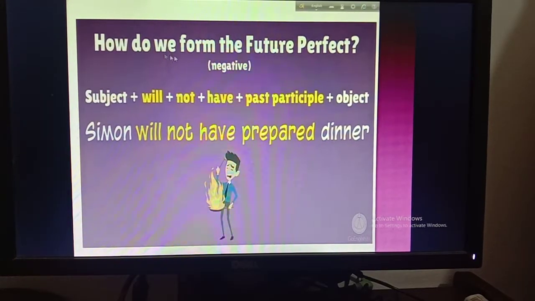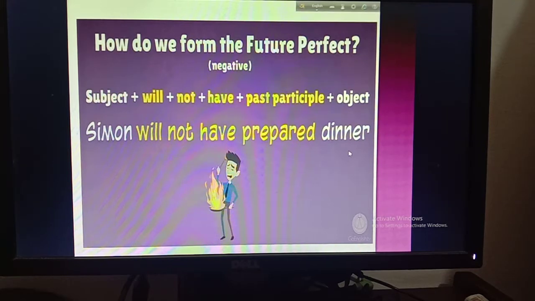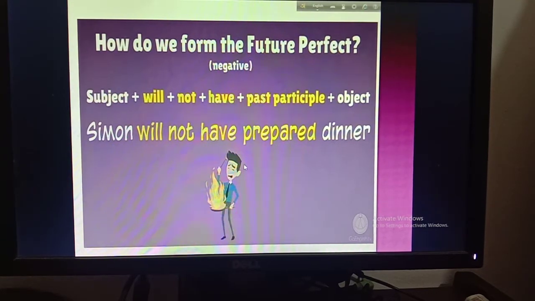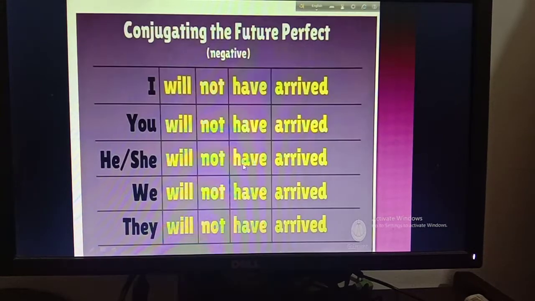Then how do we form the future perfect negative? So this is for negative sentence, that is subject plus will plus not plus have plus past participle plus object. Okay, so the example is Simon will not have prepared dinner. So Simon is the subject here, then will, then not, then have, then prepared is the past participle form of prepare, then dinner is the object. Okay, so you have to follow and learn this structure, and also you have to know how to apply this in a sentence.